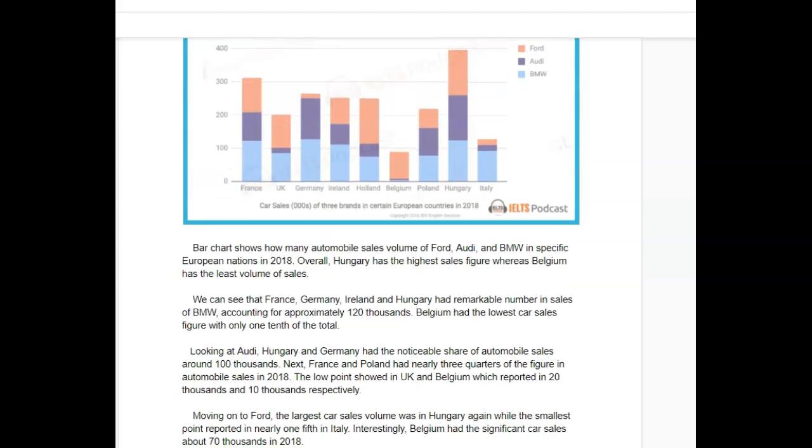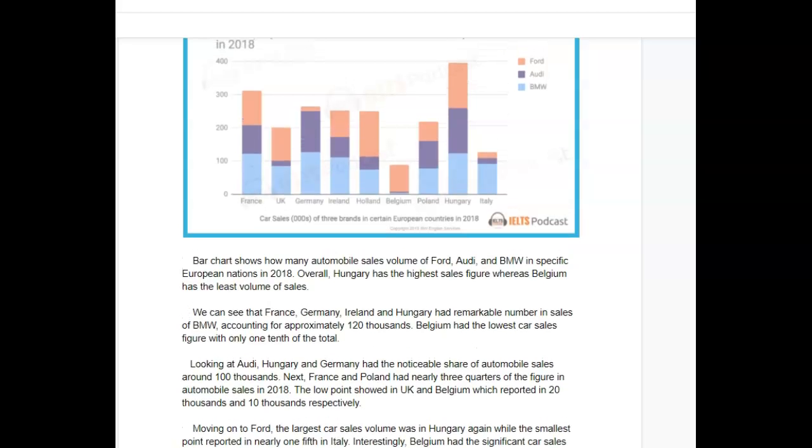So you said that, I'm so confused. Let me look at that again. France, Germany, Ireland, and Hungary, 120,000. What does that mean of BMW? Okay, so you started just with BMW. Fine. Belgium had the lowest. Okay, fine, with only 1/10 of that. Not the total. You don't mean the total, because the total is actually considerably higher, because you've got 1, 2, 3, 4 countries earning around 120,000.